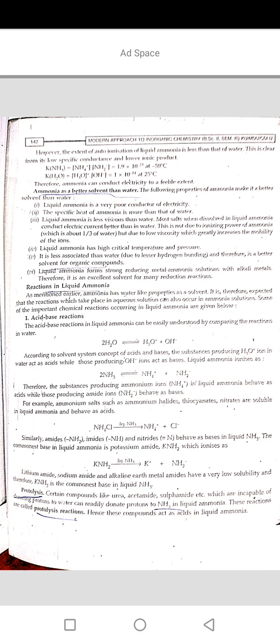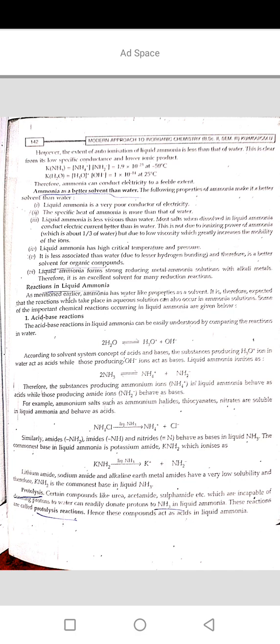Liquid ammonia has high critical temperature and pressure. It is less associated than water and therefore is a better solvent for organic compounds. Liquid ammonia forms strong reducing metal ammonia solutions with alkali metals. Therefore, it is an excellent solvent for many reduction reactions.